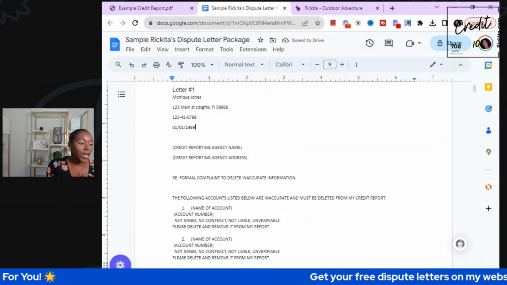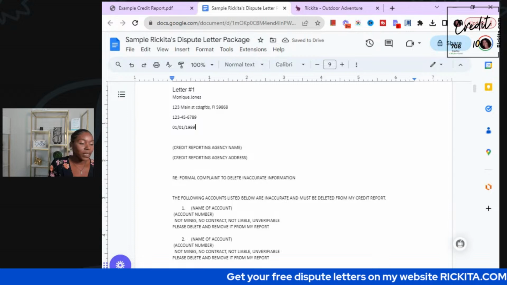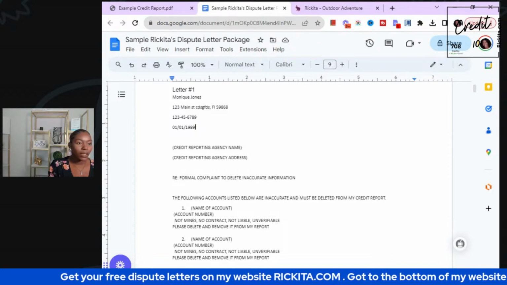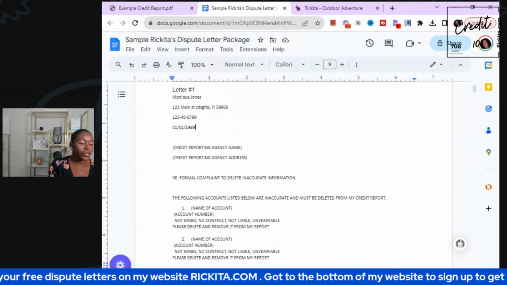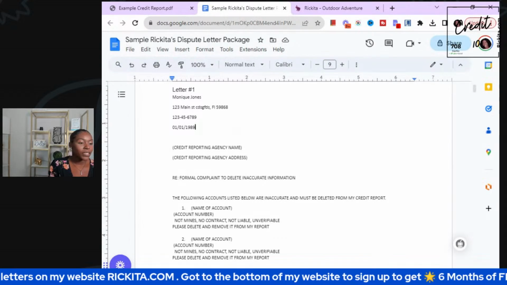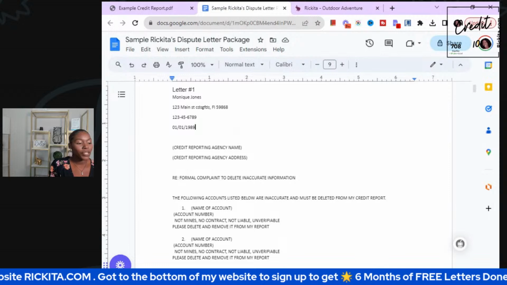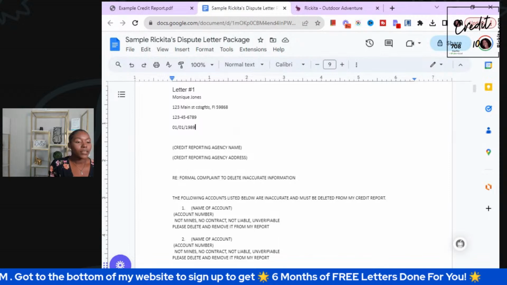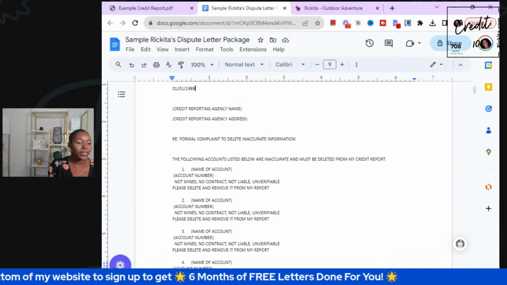Now, the credit bureaus, you have 3 different credit bureaus, you guys. You have TransUnion, Equifax, and Experian. You're going to get all the addresses for the credit bureaus so that you guys can go ahead and put this information in. So go ahead and put whatever credit bureau this is here.